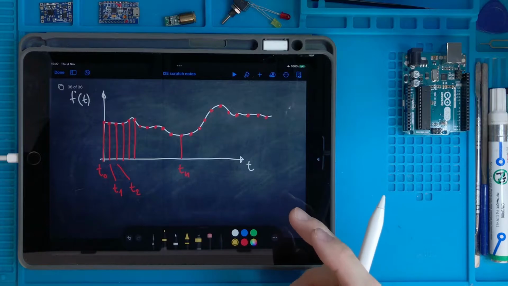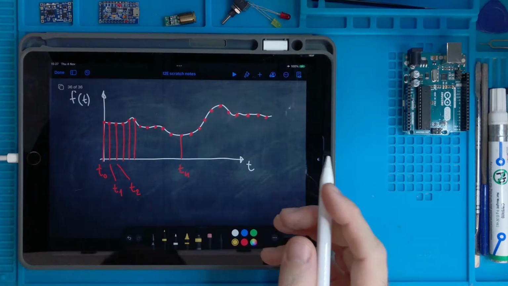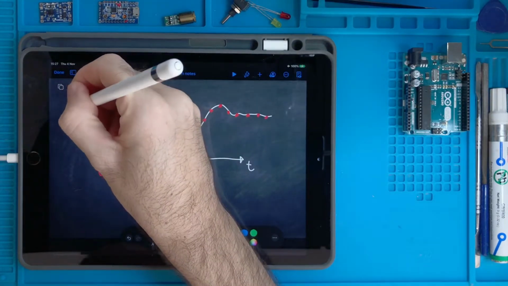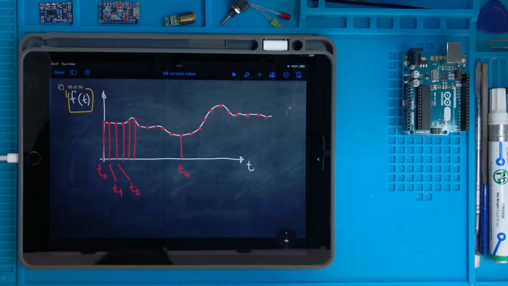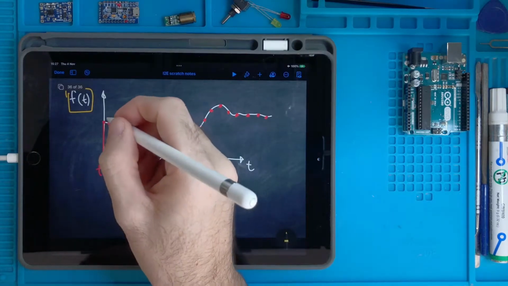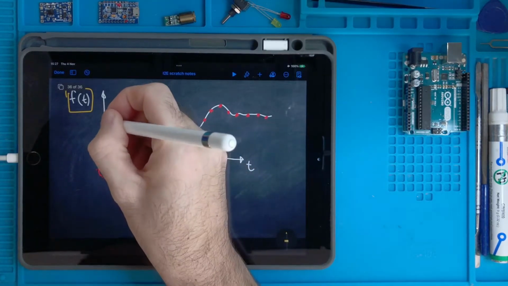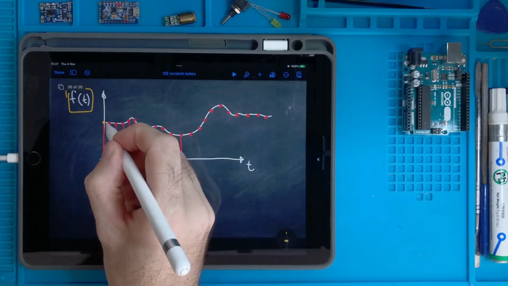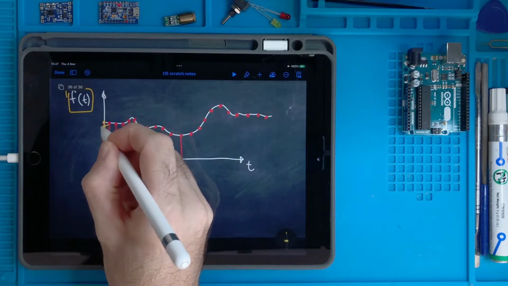So we need to store these values. Which values? The values of f of t. So the value at t0 is this one. The value at t1, we have to go here, it's this one.